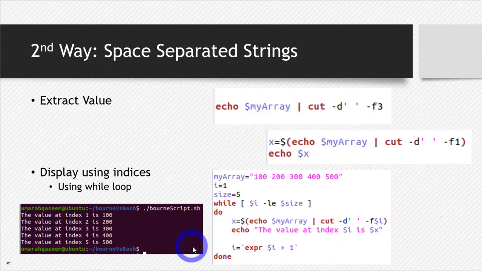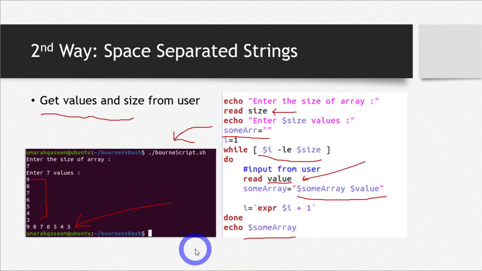Okay, I hope it was useful, and I hope that you now understand the difference between Bourne shell and Bash shell, and you clearly understand how to use arrays. What are the syntax differences? What is the syntax for arrays in both Bourne and Bash shell? And I hope it's clear now.